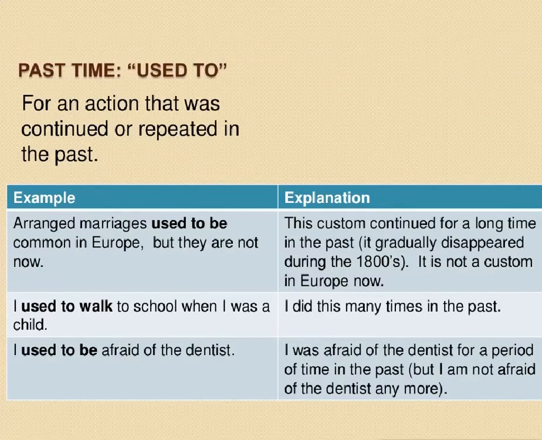Okay, used to is for an action that was continued or repeated in the past. Arranged marriages used to be common in Europe, but they're not now. And this custom continued for a long time in the past. It gradually disappeared during the 1800s, and it is not a custom in Europe now.